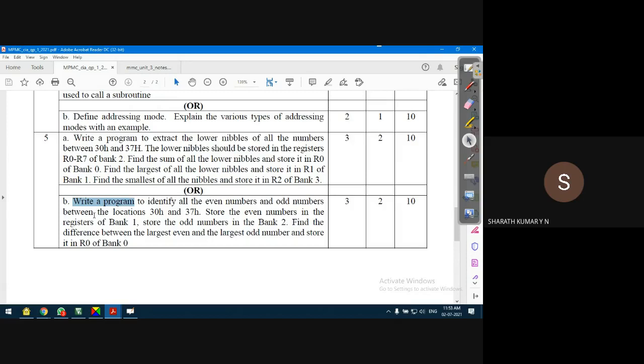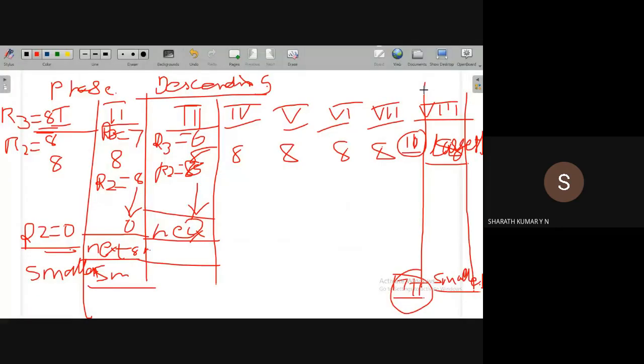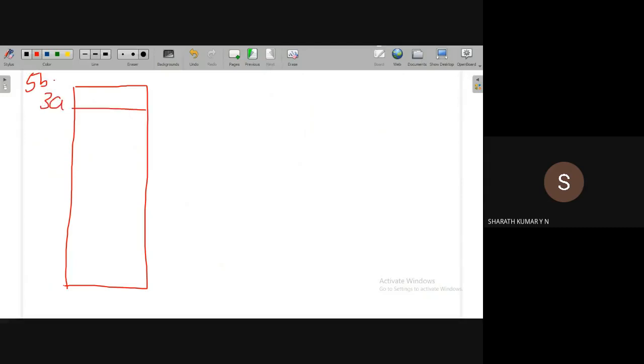If nothing is specified, write a program to identify all the even numbers and odd numbers between the locations 30H and 37H. It's very simple, guys. What does the first part of the program say? We have the data starting from location 30H up to 37H. This is the 5B program. Some random data are stored. I'll take some sample data: 6, 4, 1, 2, 3, 9, 2, something like this. Okay, fine.